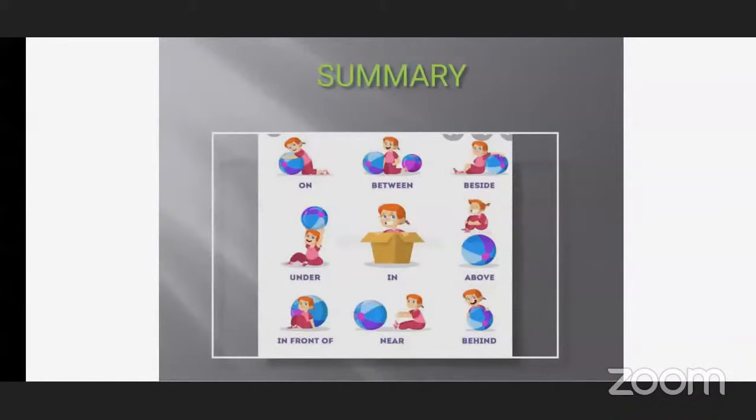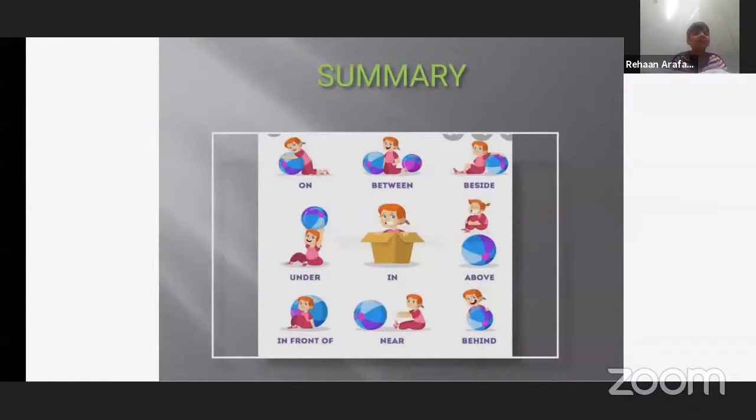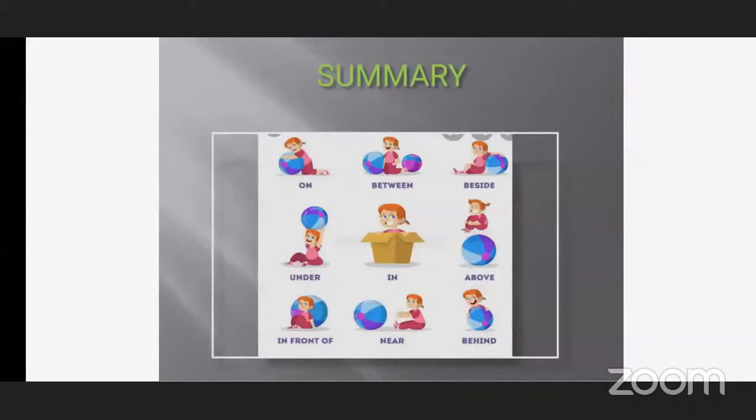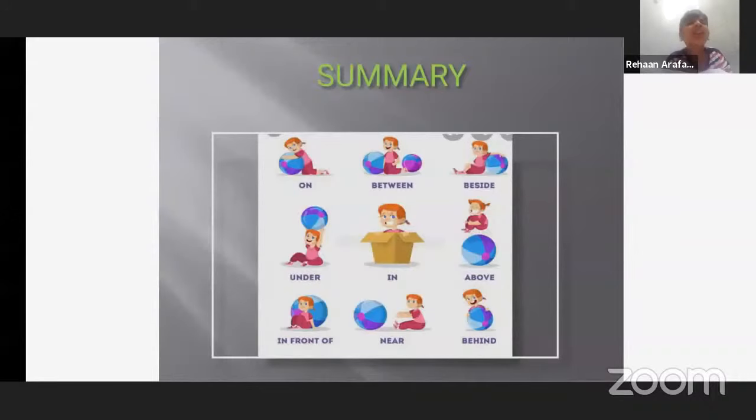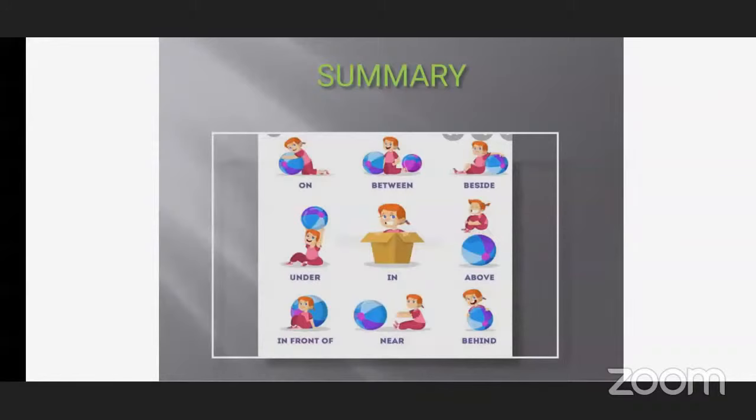Yes or no? Yes, teacher. In the second picture, there are two balls, right? Yes, teacher. And where is the girl sitting? Between the balls. Very good. So the girl is sitting between the two balls.